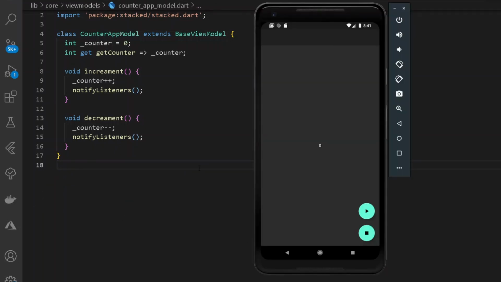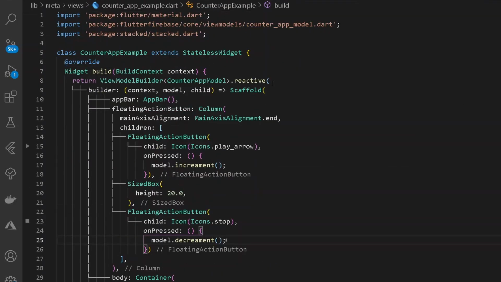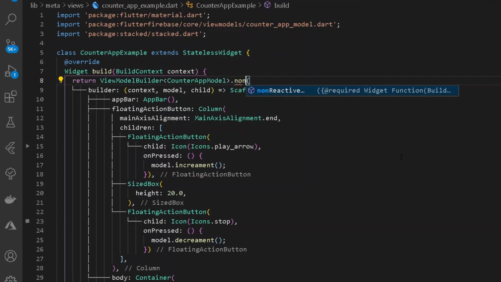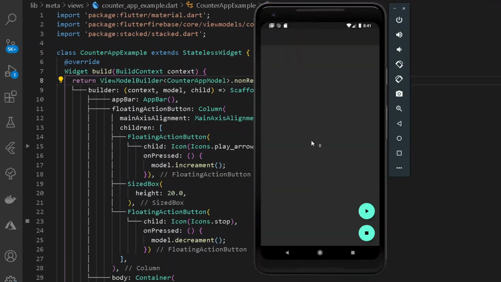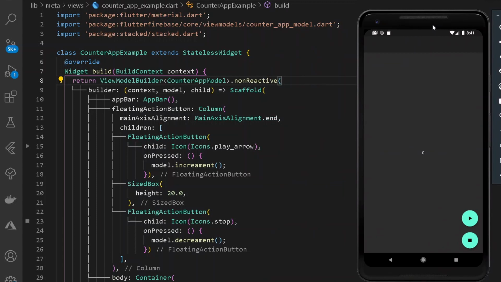So we can go back to this and move under our entire application. So what we can really do is go back under our counter app example, that is our view. Instead of having reactive, if I simply write non-reactive and reload our entire application once. So here if I test it out, after pressing over it, nothing shall be happening for now, because the UI shall be rendered only one time and the initial value of our entire model, that is our counter, is 0 by default. Now I guess you have understood the difference between reactive and non-reactive.